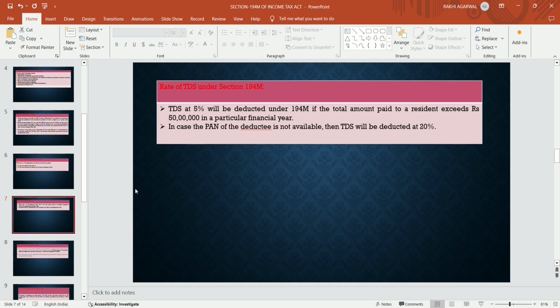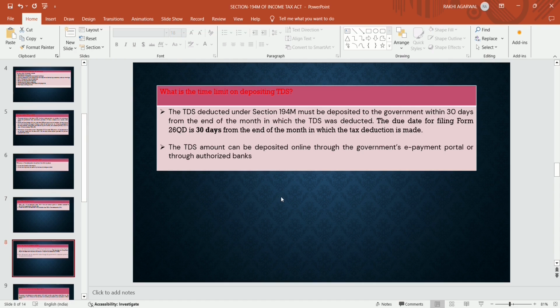रेट ऑफ TDS अंडर सेक्शन 194M. TDS at 5% will be deducted under section 194M if the total amount paid to a resident exceed 50 lakhs in a particular financial year. In case PAN of the deductee is not available, अगर PAN नंबर नहीं है डिडक्टी का तो TDS will be deducted at 20%. What is the time limit on depositing TDS?